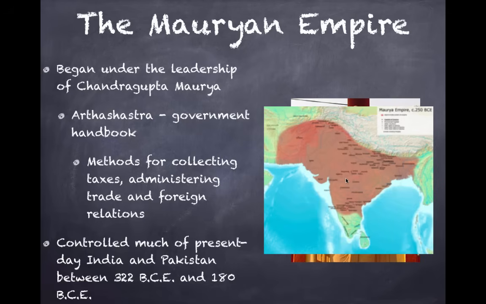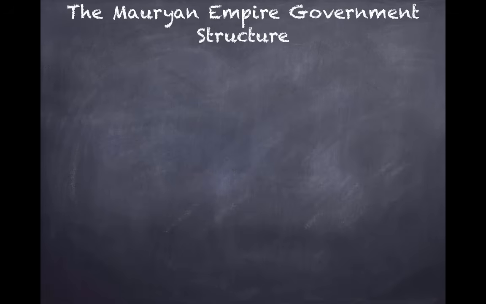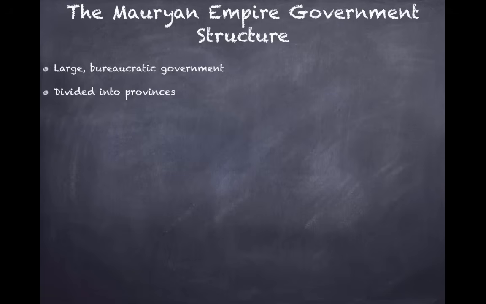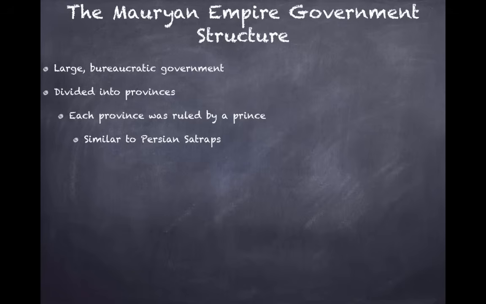So we have the Indian subcontinent here. Almost all of it is under its control, and then Pakistan as well. So let's discuss the government structure. It was a large bureaucratic government, as was the case with many of these empires we've talked about in period 2. The empire itself was divided into provinces, and each province was ruled by a prince. And this is very similar to Persian satraps that we discussed in a previous video. So you want to make connections between these various empires and note the similarities in any essay you are writing.